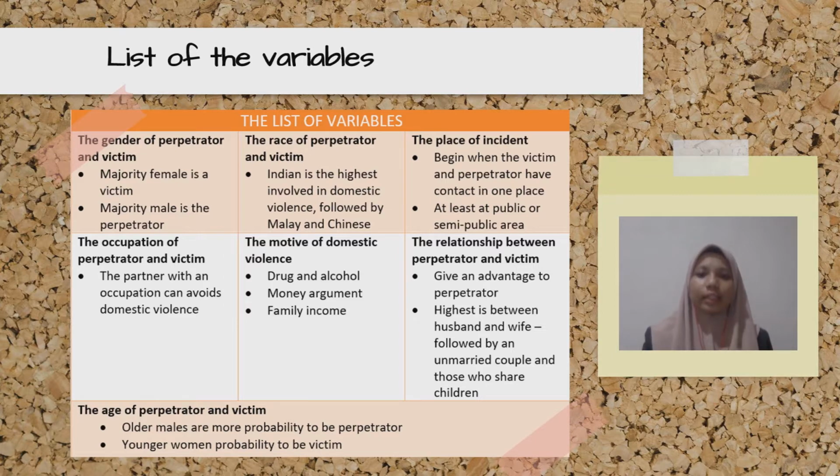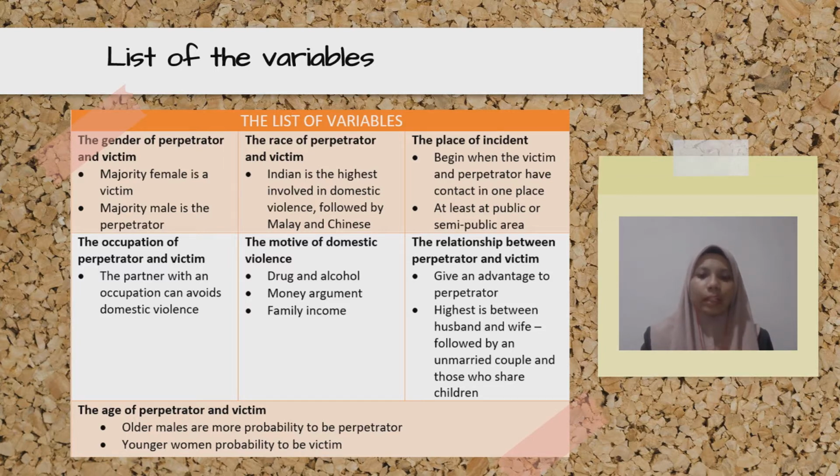Jelly in 1995 believed that the relationship is an advantage to the perpetrator as the perpetrator already knows their victim's situation. So Kramer in 1999 concluded that the highest domestic violence is between husband and wife, and the lowest is between those who are an unmarried couple and who share children.